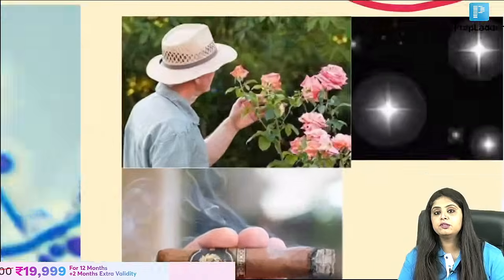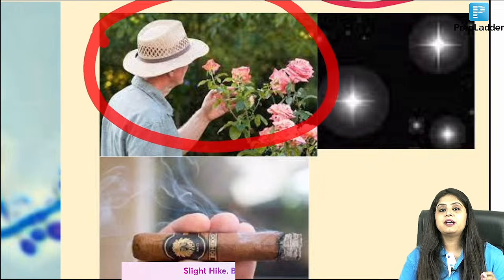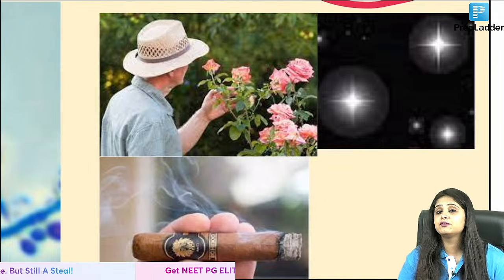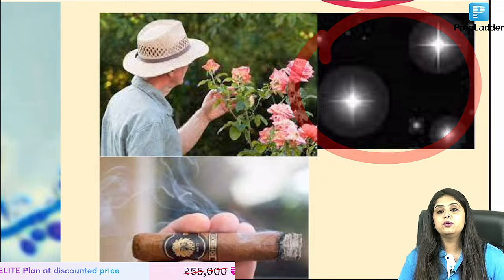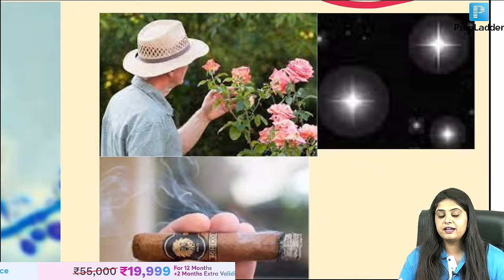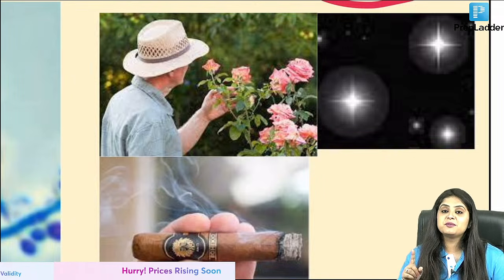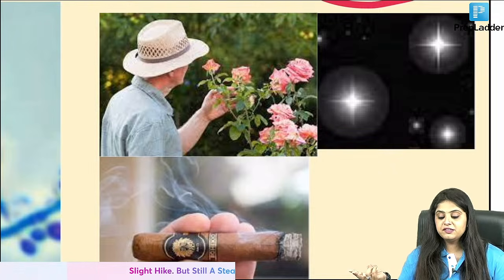Let me just give you a snapshot of your dream life, especially the one shown in Hollywood movies. That, ma'am, I am not surrounded by an AQI of 500. I am roaming around in the open fields and gardens. I have so much time in life. I am able to see the stars at night. I'm going to go camping. I'm going to see the starry sky. Then, of course, as per Hollywood movies, we don't promote it, but the good life is also that you're sitting under the stars and you have a cigar in your hand.